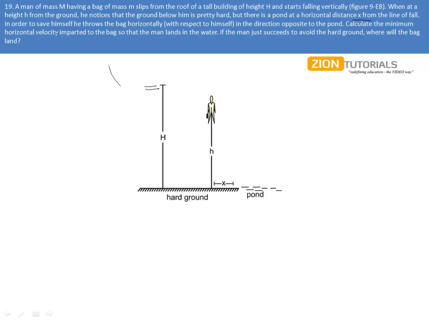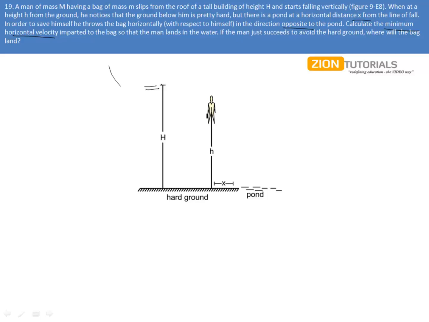In order to save himself, he throws the bag horizontally with respect to himself in the direction opposite to the pond. Calculate the minimum horizontal velocity imparted to the bag so that the man lands in the water. If the man just succeeds to avoid the hard ground, where will the bag land?